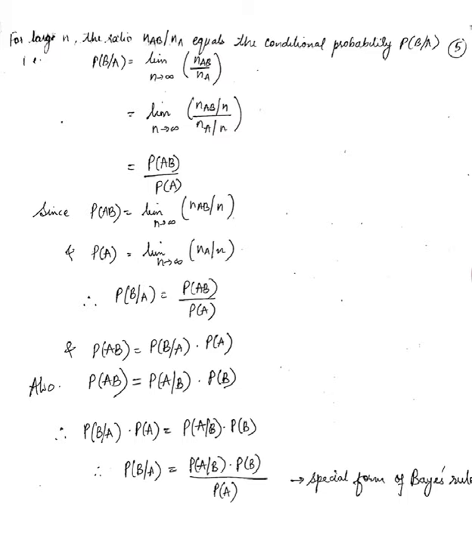Similarly, the joint probability P of AB will be given by P of A given B times P of B. Using these two equations, P of B given A times P of A, where the dot is multiplication, is equal to P of A given B times P of B. So P of B given A is P of A given B, multiplied by P of B, divided by P of A. This is the special form of the Bayes rule.